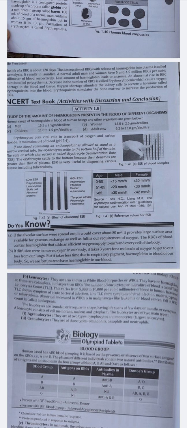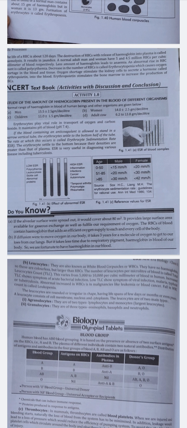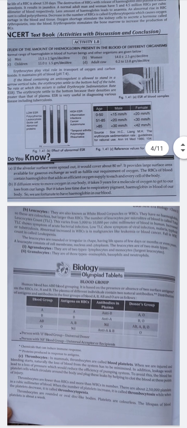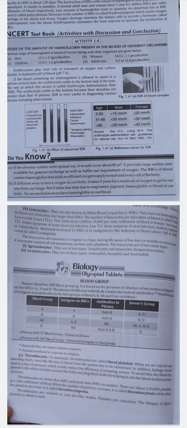If the amount of RBCs is less in your body, and it is converted into the plasma, then it is called jaundice. So when do you get jaundice? Leukocytes. Next is the leukocytes.